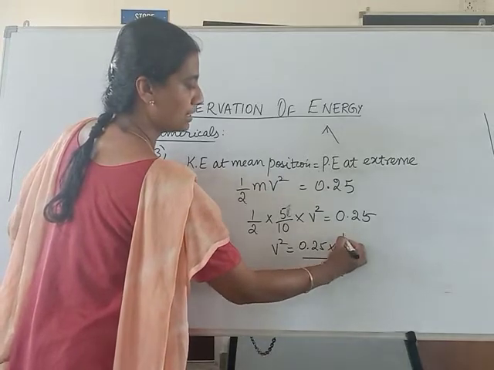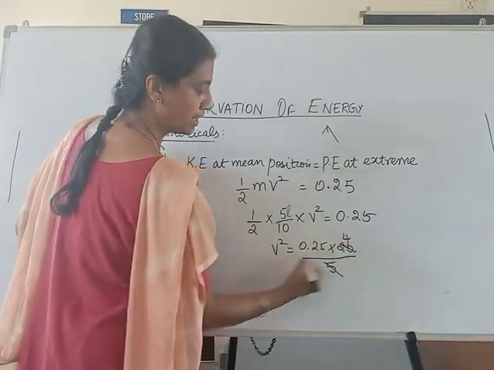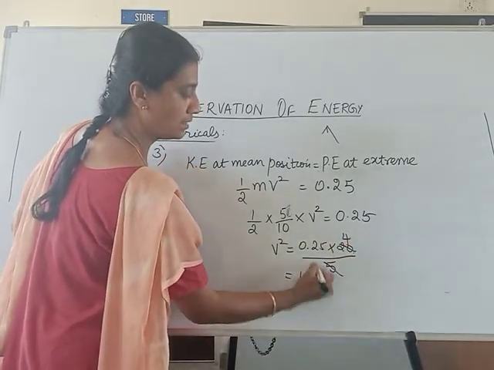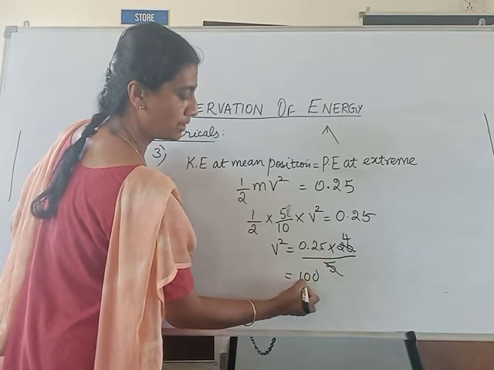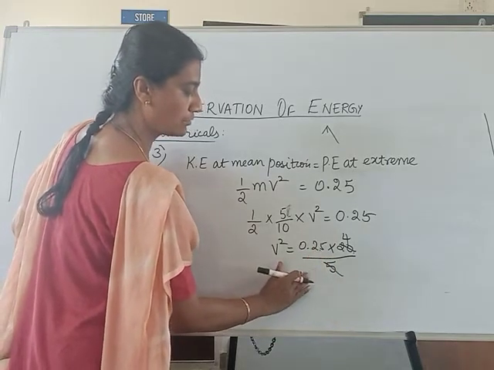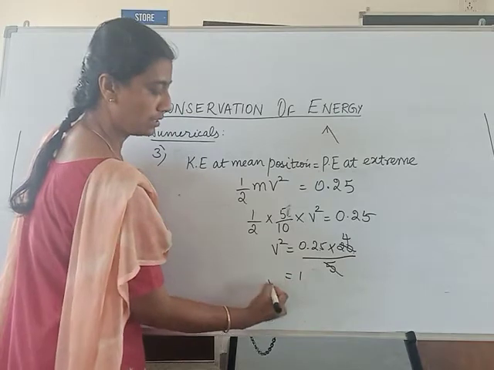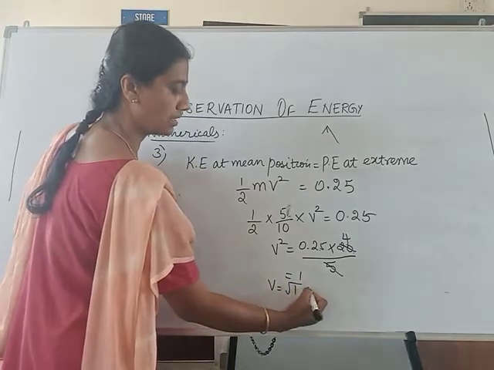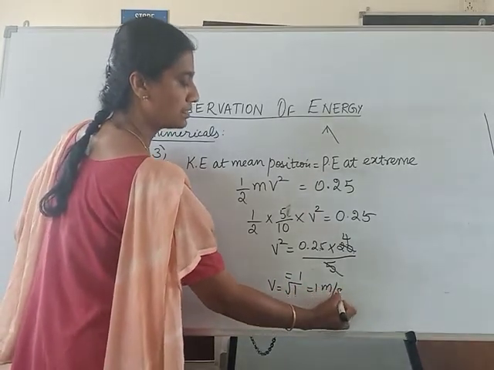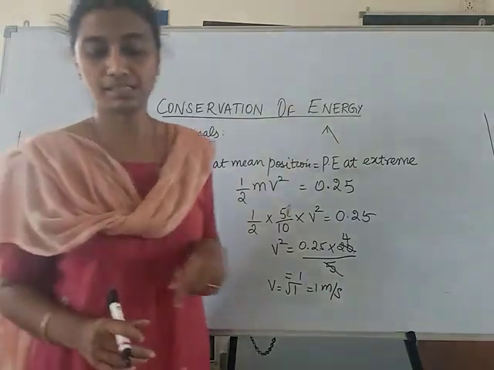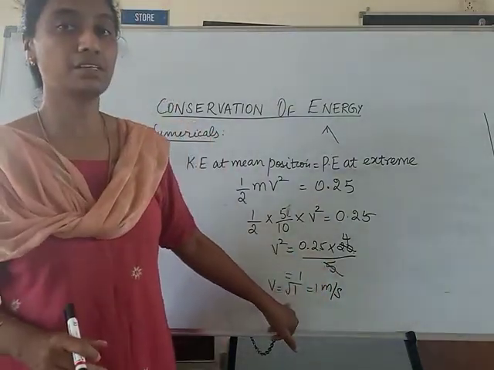So this will be 4. 25 fours are 100, and there is a decimal point here, so these two zeros will go off. So v squared is 1, so v will be the square root of 1, that is 1 meter per second. So this is the answer for the B part.